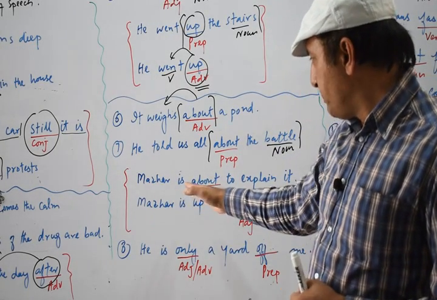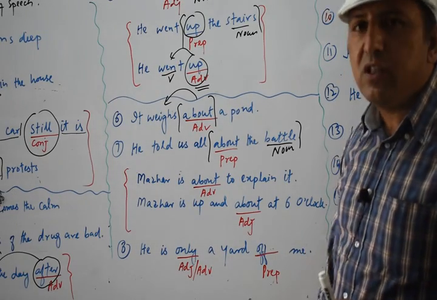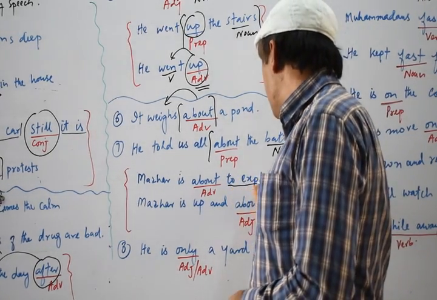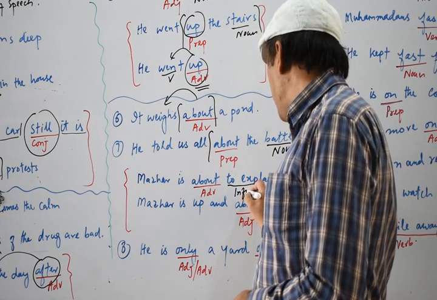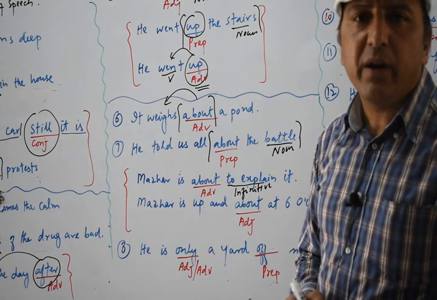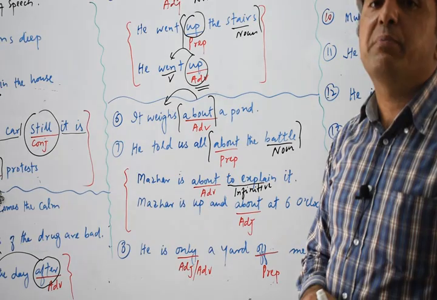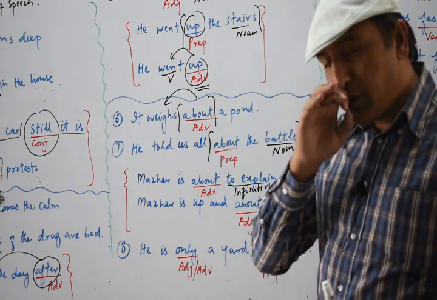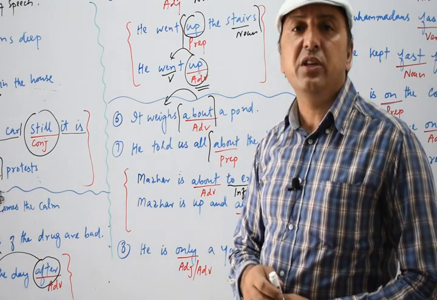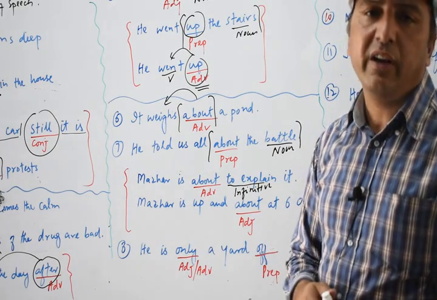Please be attentive. Mother is about to explain it. Now you see this about can be used in such a manner as well. It can be used with the infinitive. Why do we call it infinitive? When to is followed by a verb, we call it infinitive. For example, we say to read, to play, to write. Because to is followed by a verb, we call it infinitive.